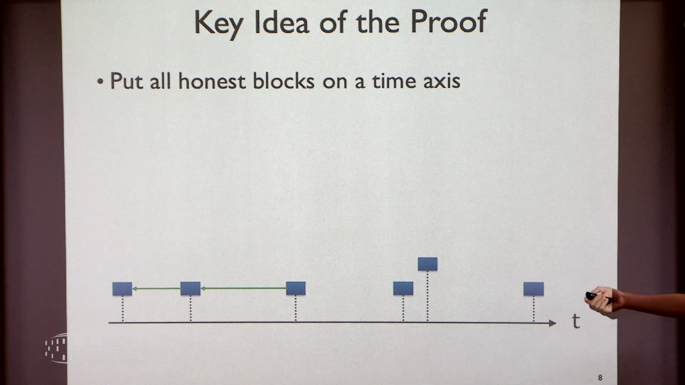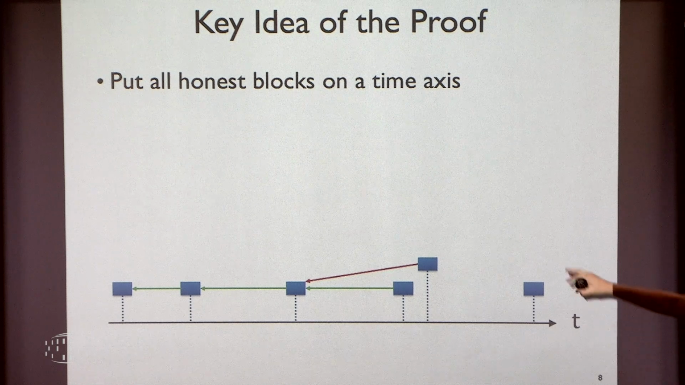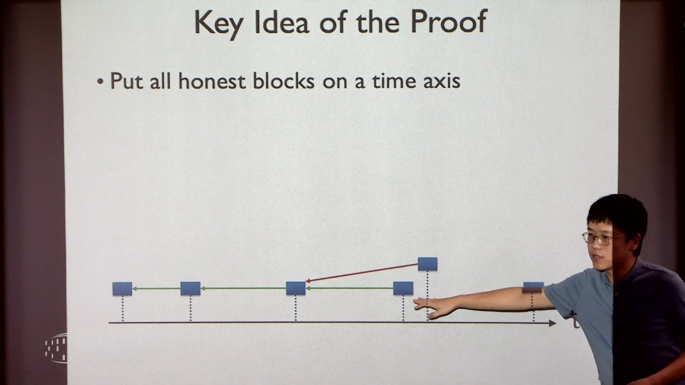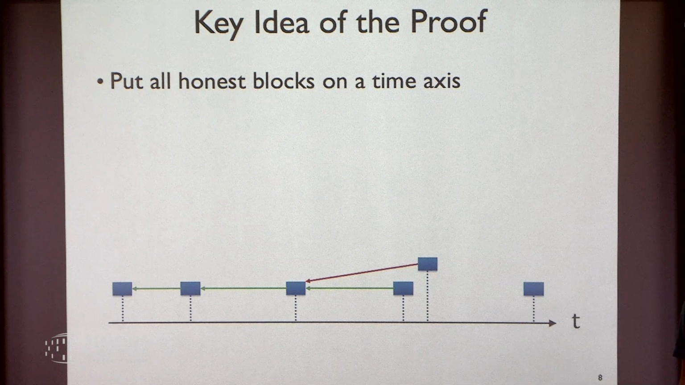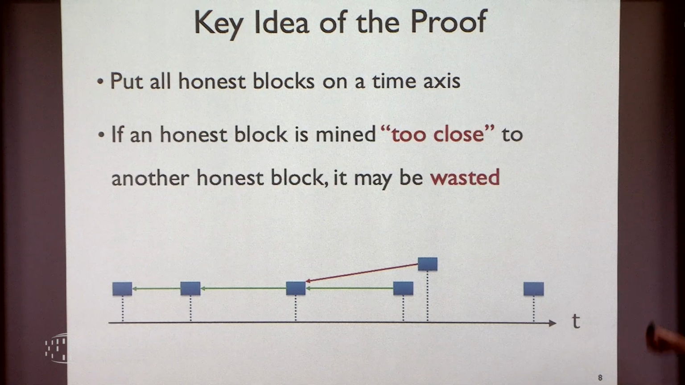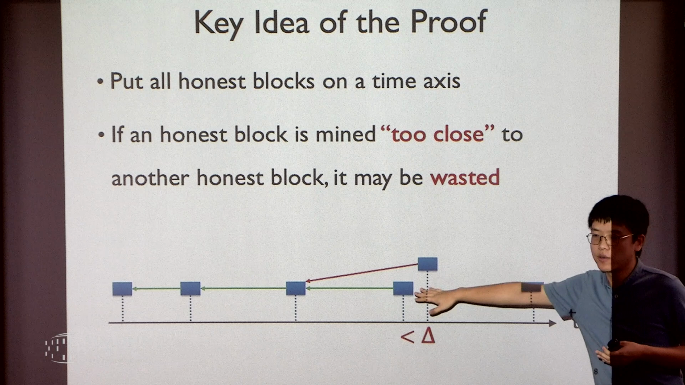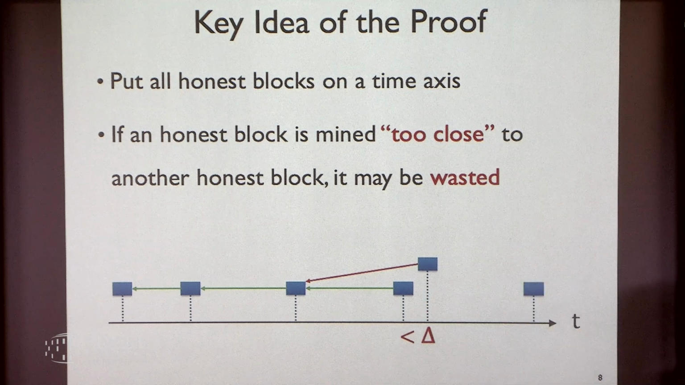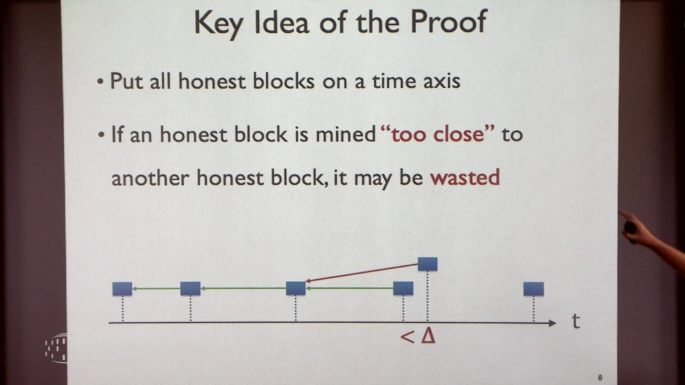But occasionally, it's not that good a situation. Occasionally, two honest mined blocks will extend the same block. Right? Why did that happen? It's because they are mined too close to each other. Right? So this latter block was not aware of the first block. Right? So in particular, how close is too close? It's within delta. Right? If it's more than delta, then the latter block was aware of the previous block, and then it will be building on top of it. Right? So if two blocks are mined too close to each other, then one of them will be wasted.